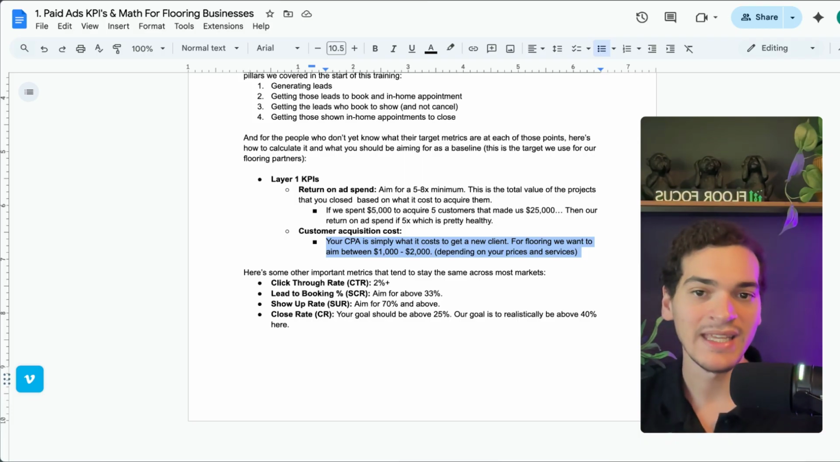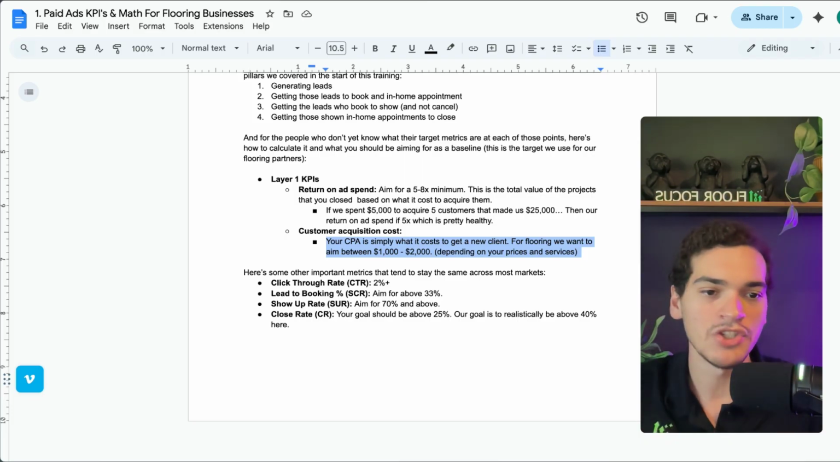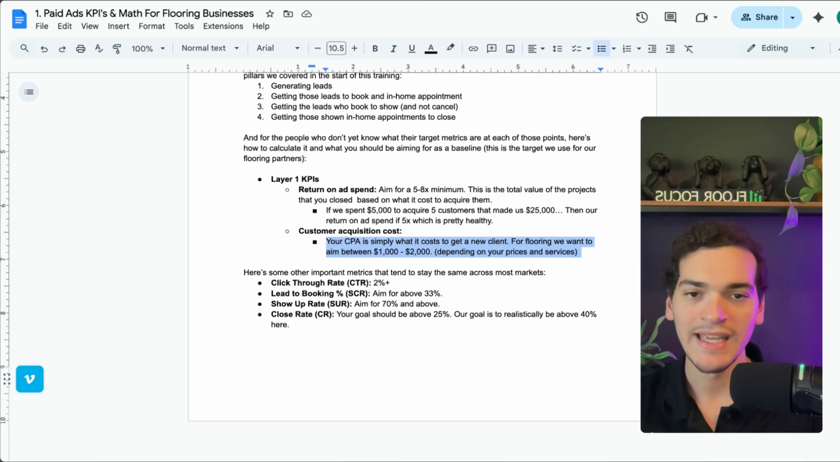And these are pretty high numbers. But a lot of people think that you can get jobs for like $200 or $300. And the flooring industry doesn't work that way. If you look at all the biggest flooring companies in the world, the reason they're able to scale so big and get a lot of jobs is because they're able to pay a high customer acquisition cost, right? Because you can do a lot more advertising. And keep in mind, this might also need to be 500 or 800, depending on if you have cheaper services.